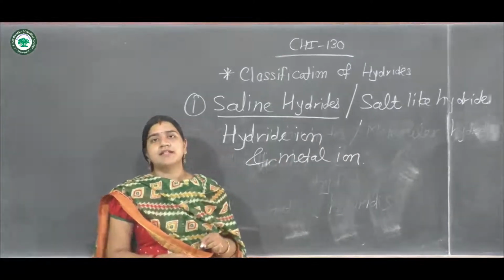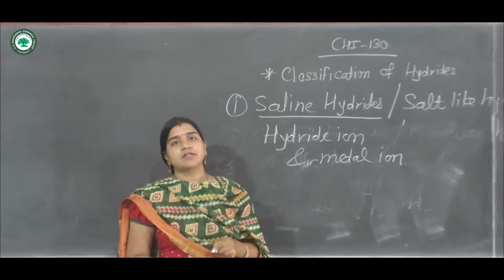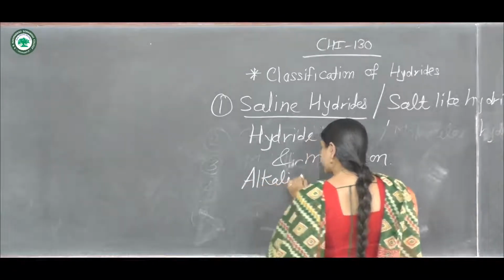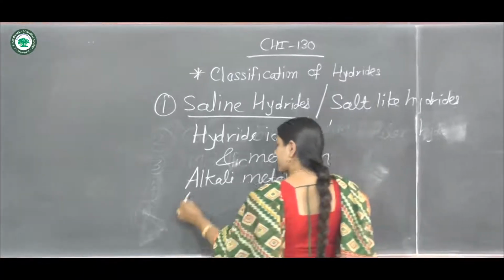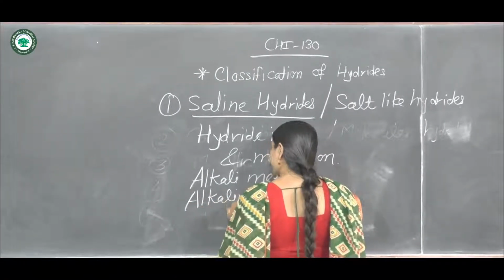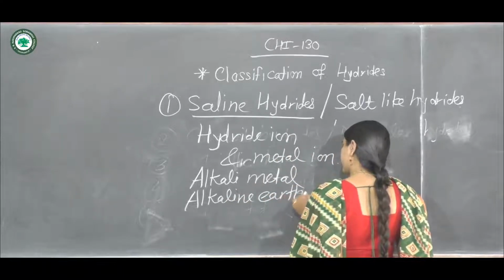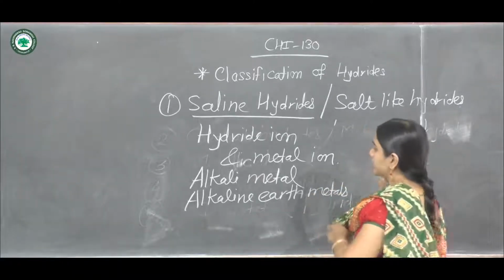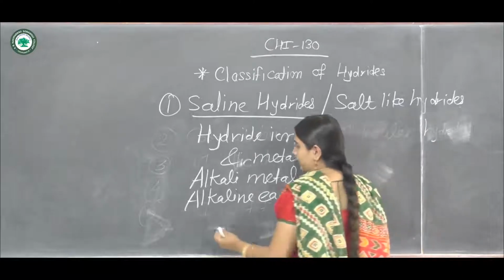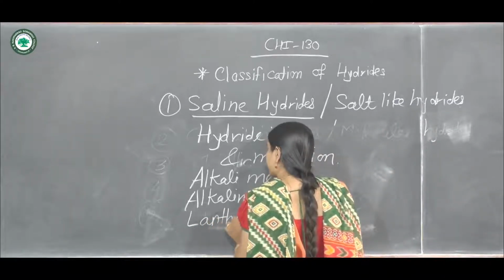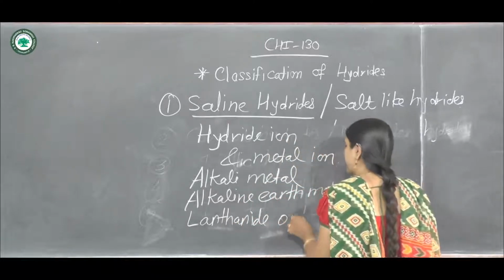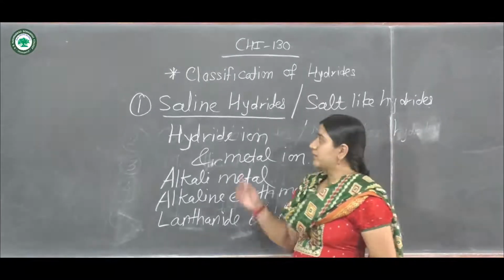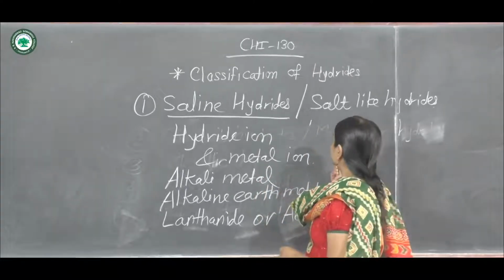Alkali metals, alkaline earth metals, and sometimes elements from the lanthanide or actinide series form the saline hydride or the salt-like hydride.